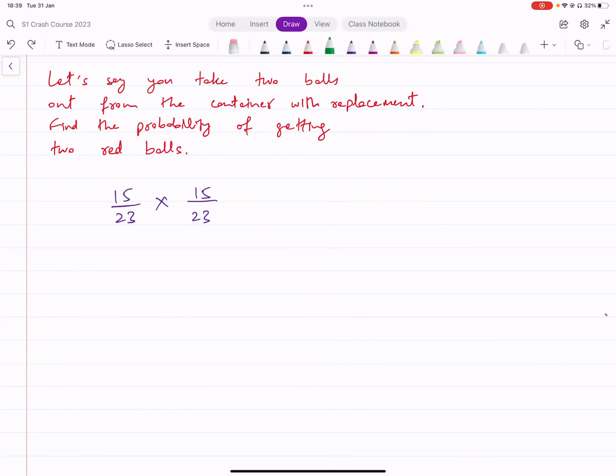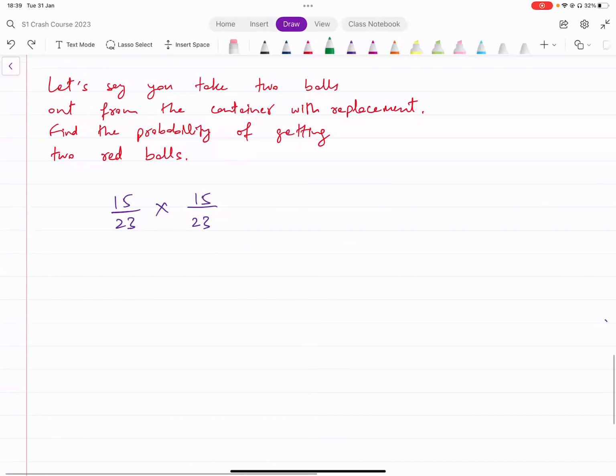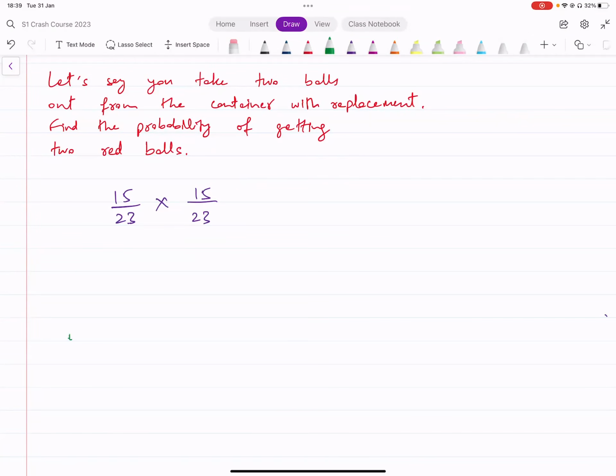Okay. Now it doesn't matter if you took out a red ball the first time or a blue ball the first time. It does not have any impact on the probability of taking out a red ball the second time. All right. So from this, we understand whenever we've got a situation where we do something with replacement, the events that we get from that, they're going to be independent events.